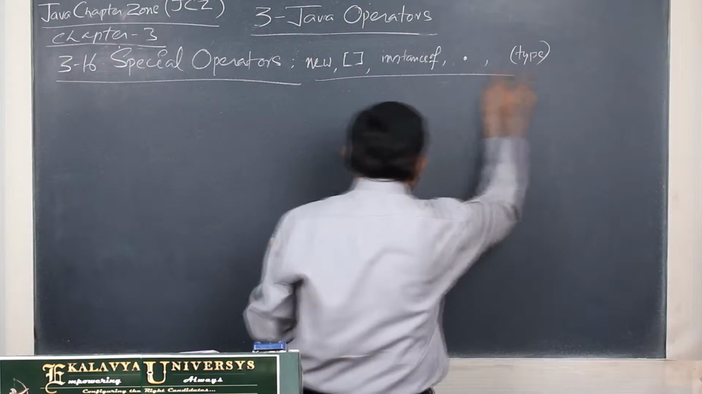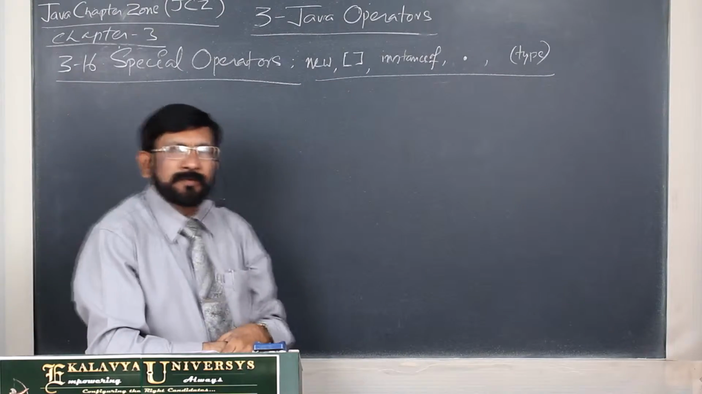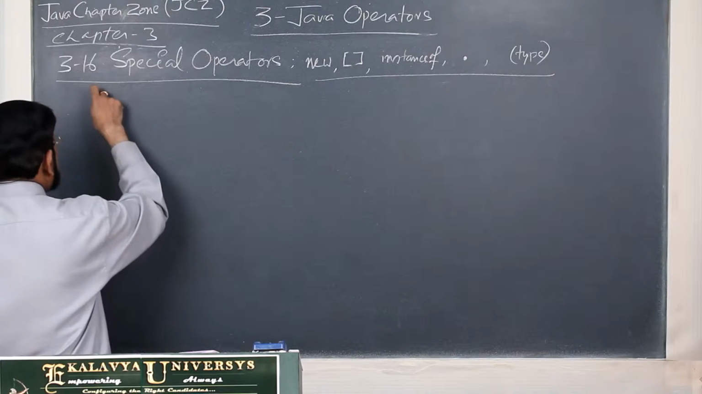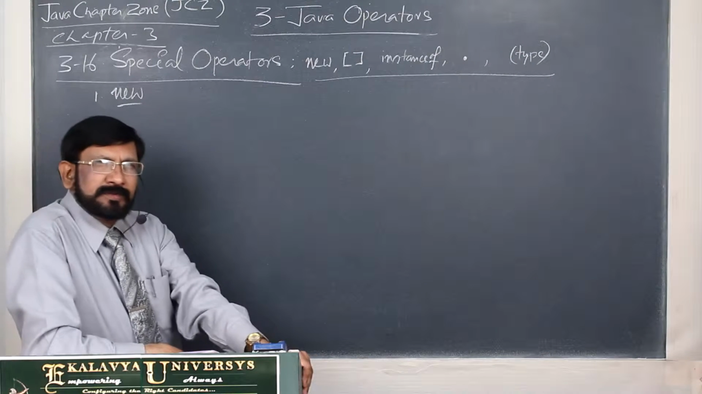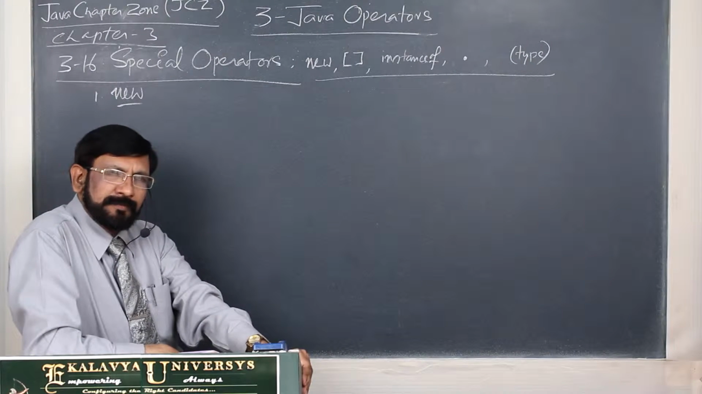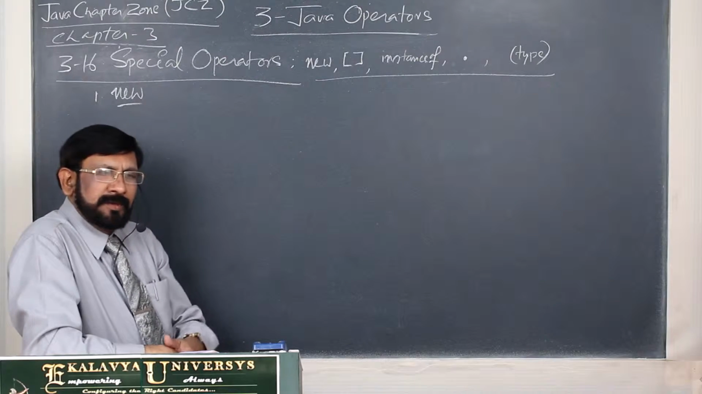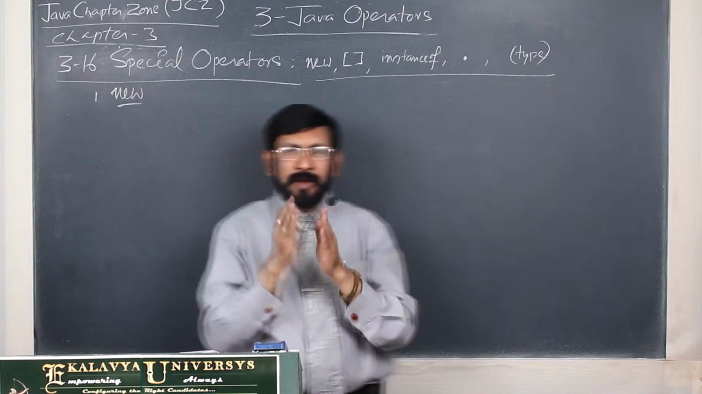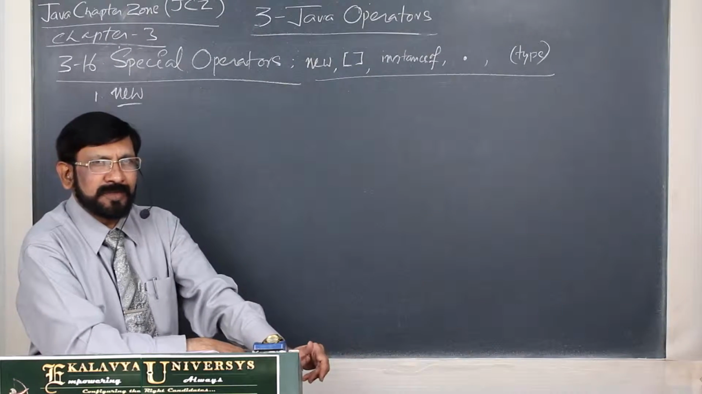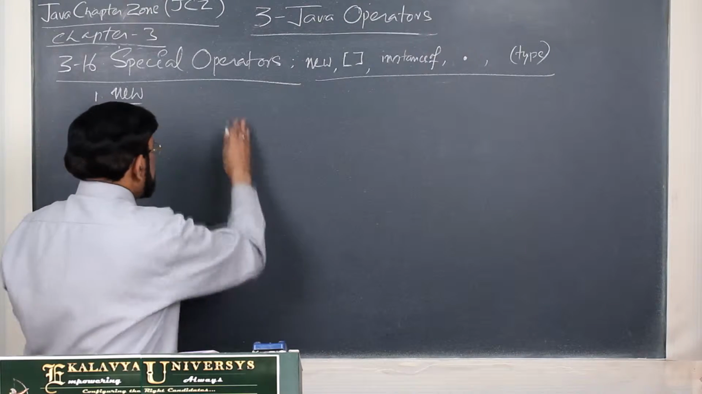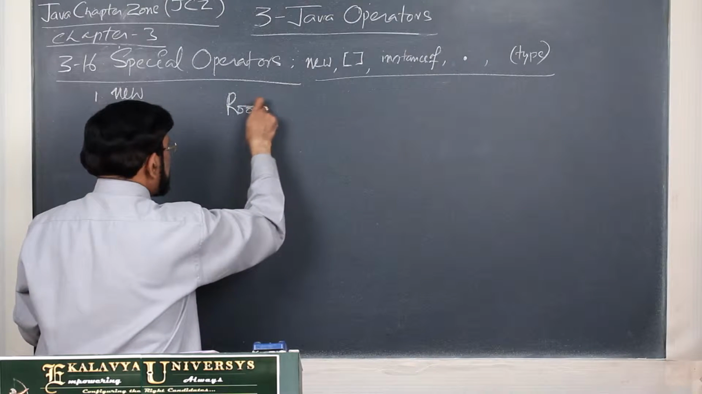Now, I explain the features of these 5 categories of operators. The first one is new. This is a very important operator, a core operator in object orientation, because for creating objects and creating arrays, we must use this operator. With reference to a simple example, if I explain, then you can better understand.